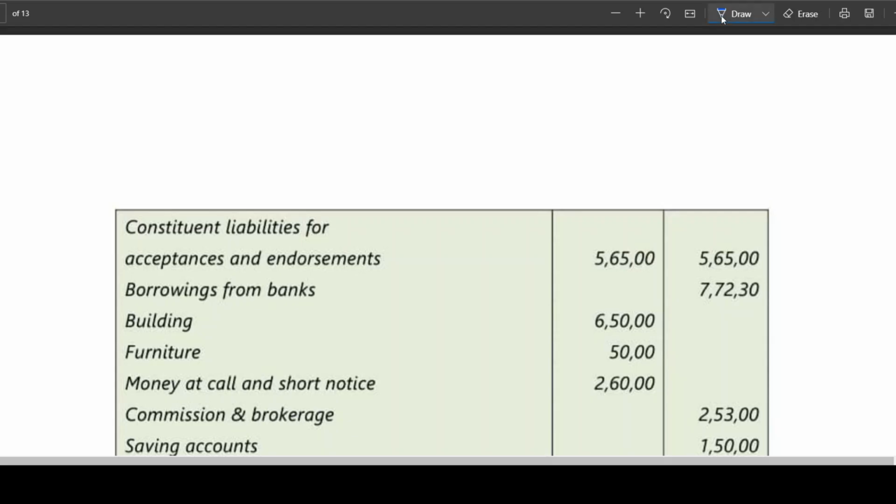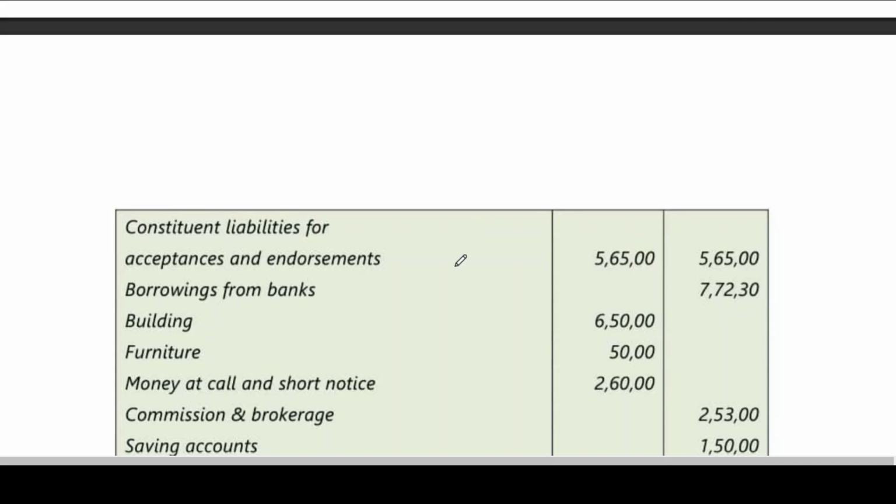Next, contingent liabilities for acceptances and endorsements. This we have all discussed. This comes under contingent liability.